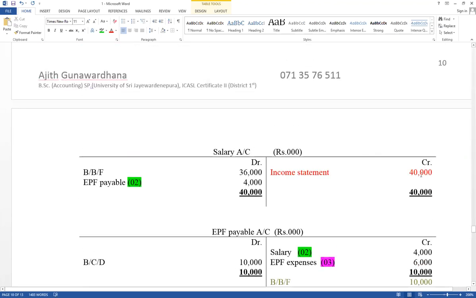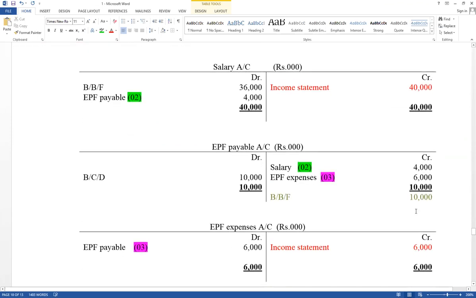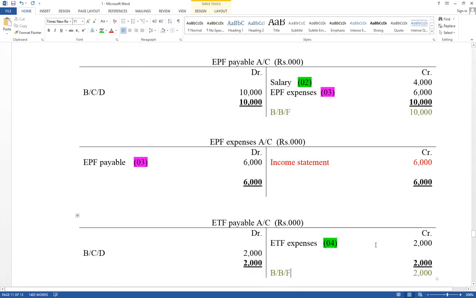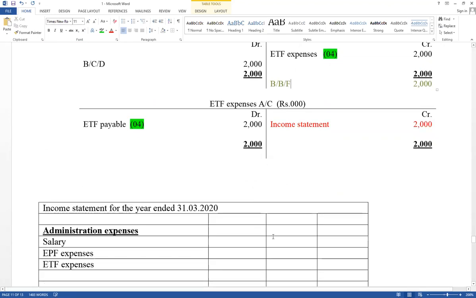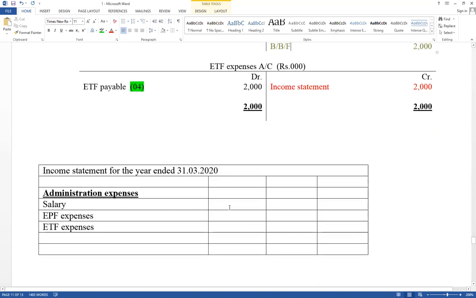Salary administration expense, EPF payable current liability, ETF payable current liability, ETF expense and administration. Then you have to know how to disclose in the income statement.